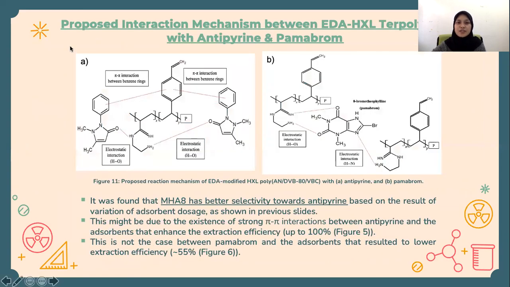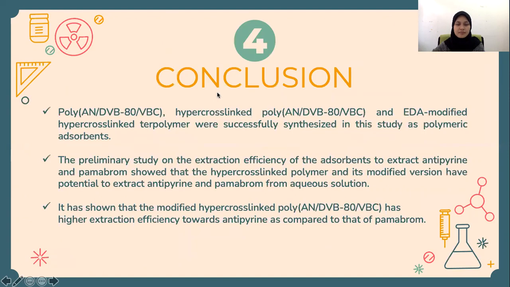This is the proposed interaction mechanism between the modified hypercrosslinked polymer and antipyrine and Pamabrom. It was found that the modified hypercrosslinked polymer has better selectivity toward antipyrine due to the existence of strong pi-pi interaction between antipyrine and the adsorbent that enhances the extraction efficiency.